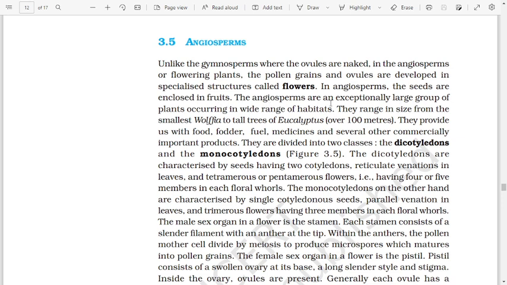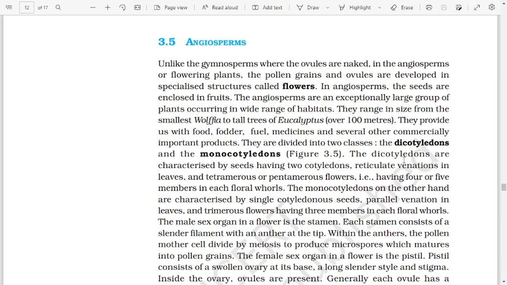The angiosperms are an exceptionally large group of plants occurring in a wide range of habitats. They range in size from the smallest Wolffia to tall trees of Eucalyptus over 100 meters. They provide us with food, fodder, fuel, medicines, and several other commercially important products. They are divided into two classes, the dicotyledons and the monocotyledons.